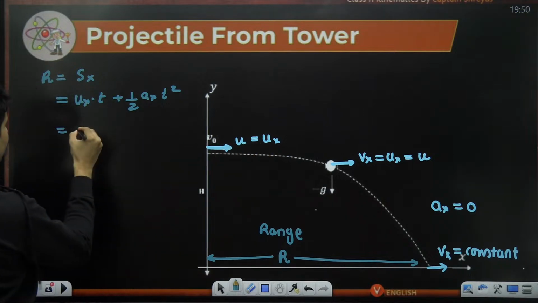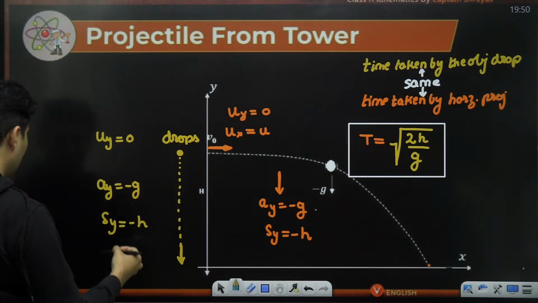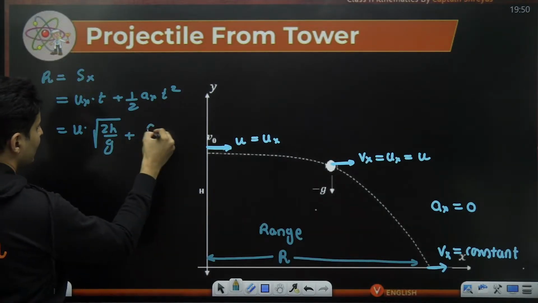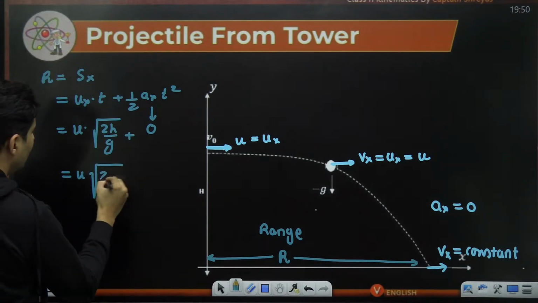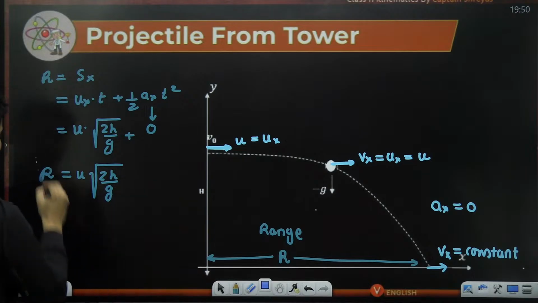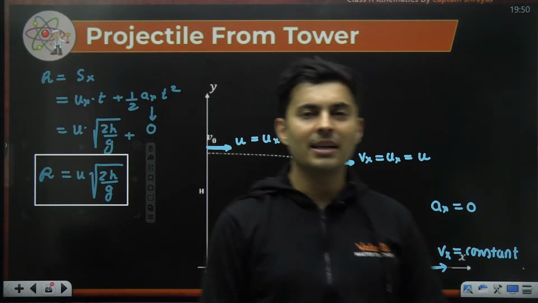Initial velocity in the x direction is u. Time taken, I just figured it out over here, which is root of 2h by g. And this term will be big fat 0. So therefore, it is u multiplied by root of 2h by g. That is the range. It is just horizontal speed into the total time taken, nothing else.